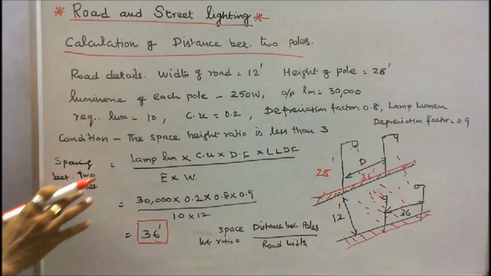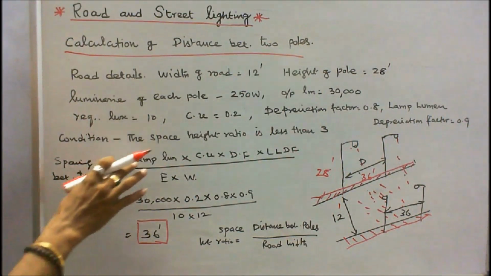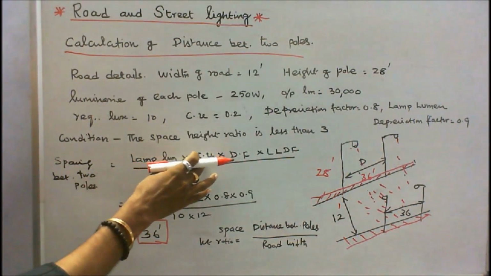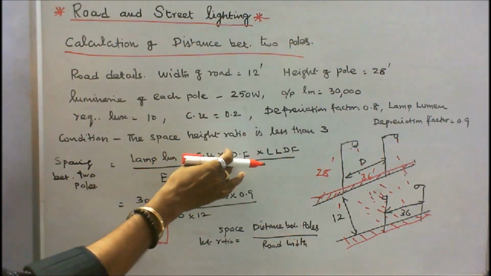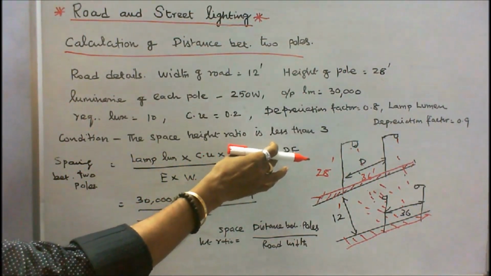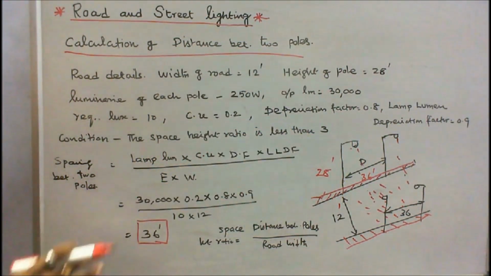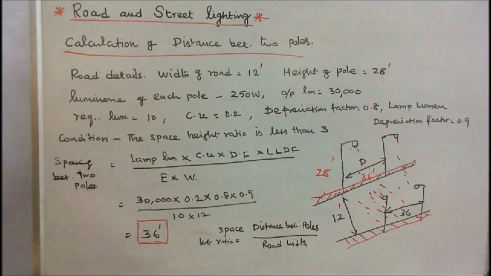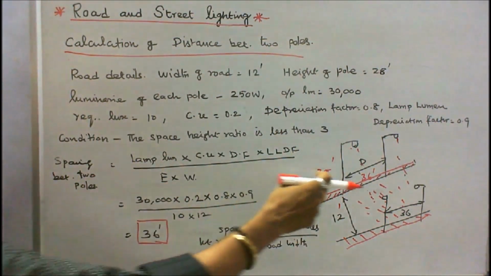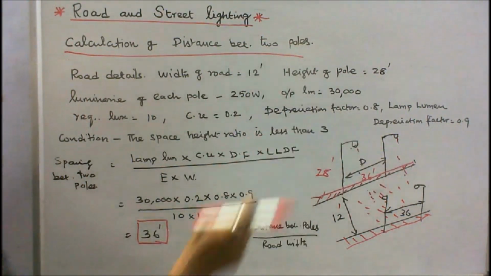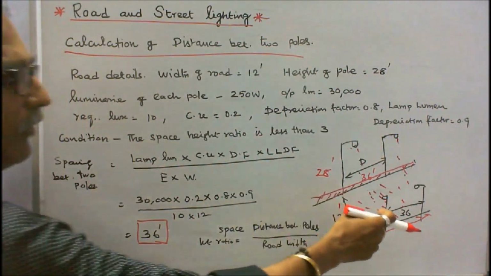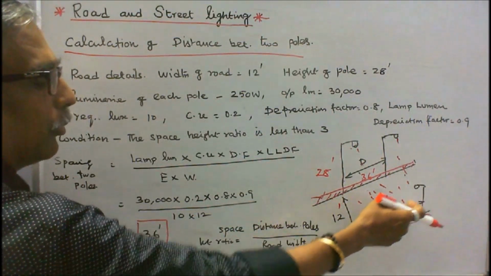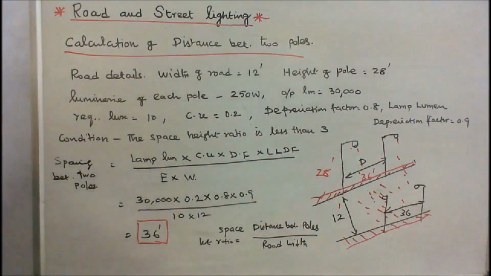Space between two poles, the formula is lamp lumens into coefficient of utilization into depreciation factor into lamp lumen depreciation factor divided by required lux into width of the road. You know all the values, substitute the values, we will get 36 feet. That is, distance between these two poles is 36. Suppose I fix these two poles, here two lamp posts, this is also 36.